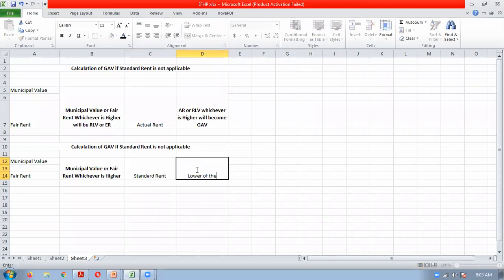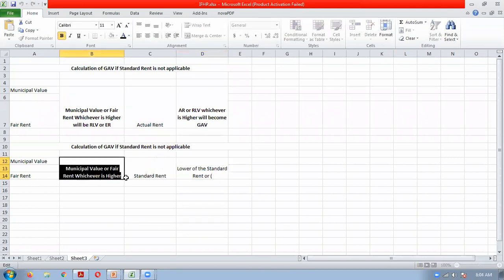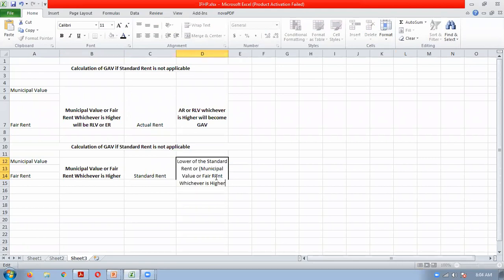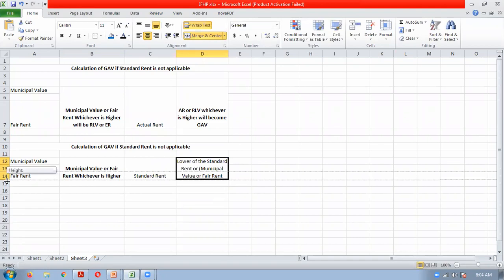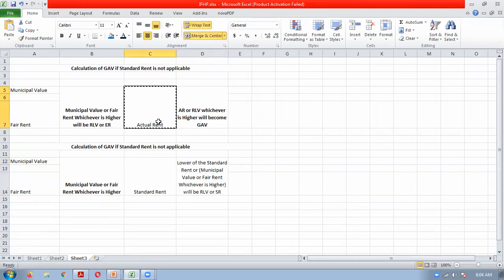Lower of the standard rent or this value will be RLV. Now same procedure, we will compare the actual rent with the RLV, and we will get the GAV.